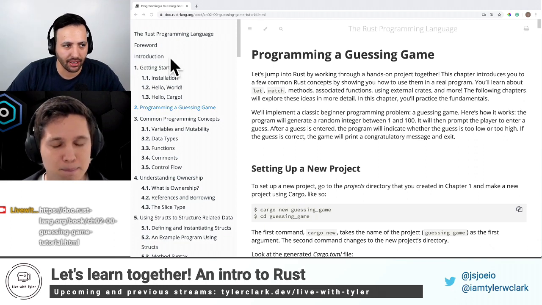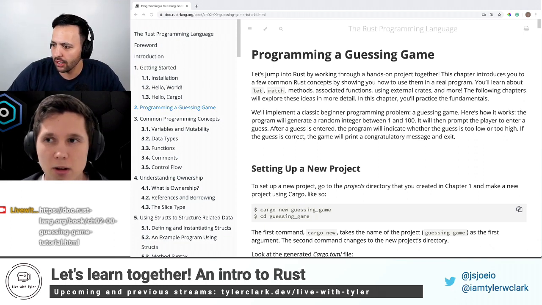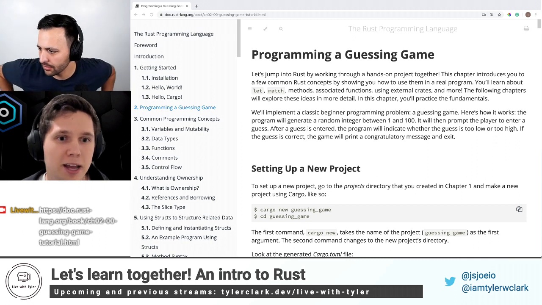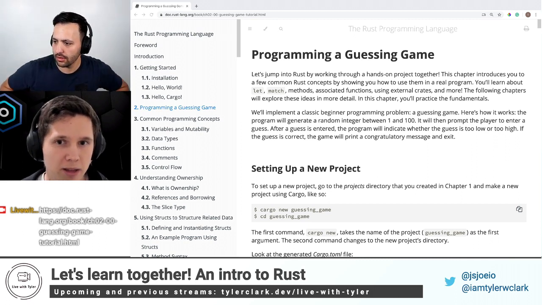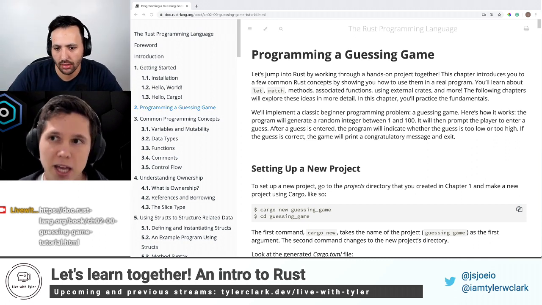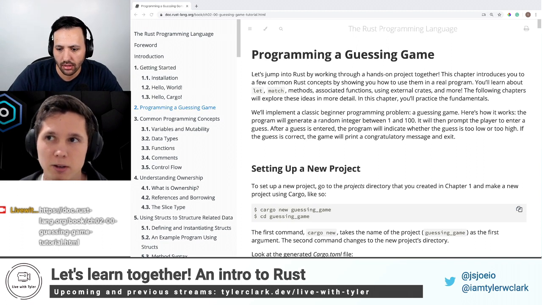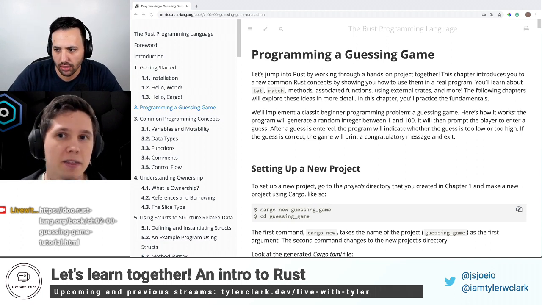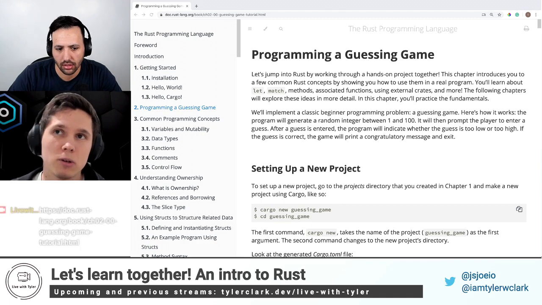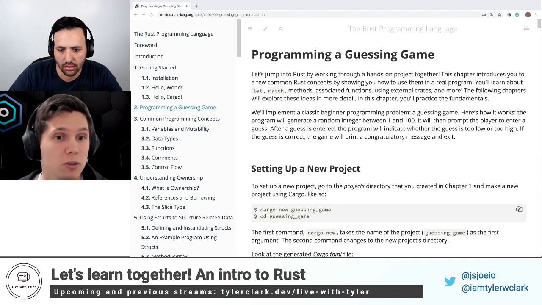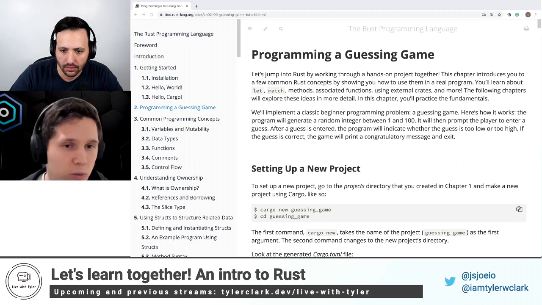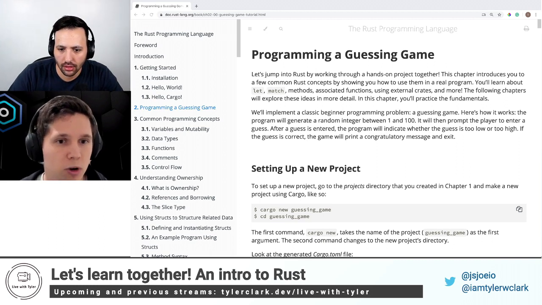What's the outcome? Yeah, so the outcome is essentially a CLI app. We'll run a command which will start the game. It'll say, hey, guess the number. And then it'll tell us, hey, your number's too low, your number's too high, or you got it right. And it'll essentially loop until we get it right. It'll be a number between 1 and 100. We can change that obviously, but that's what we're hoping to achieve by the end of today's stream.